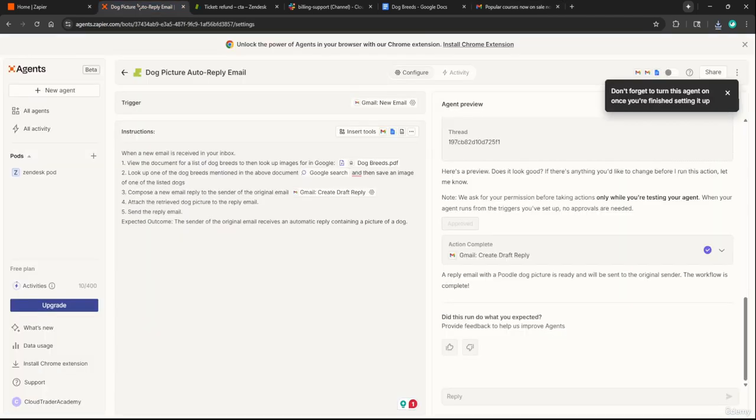Whenever we get an email, if we turn this AI agent on, it will auto reply with a picture of one of the dogs listed in this document. So just like that, we made an AI agent that does something very simple. I won't lie, it was a very straightforward and easy AI agent, but we will begin to make these a little more complex and show how it can dynamically reply based on the given information.